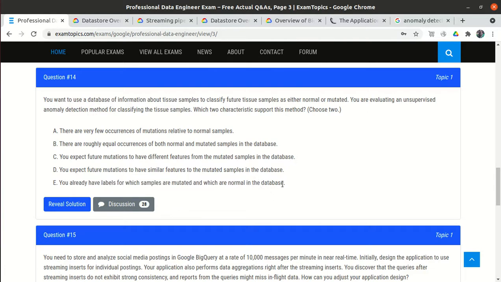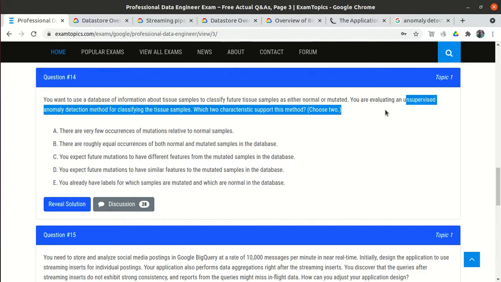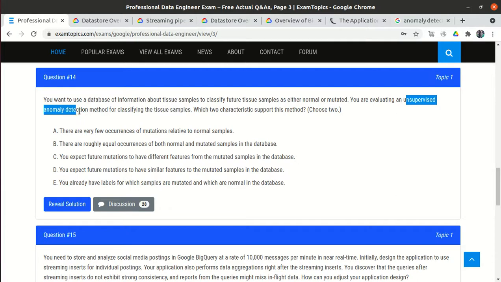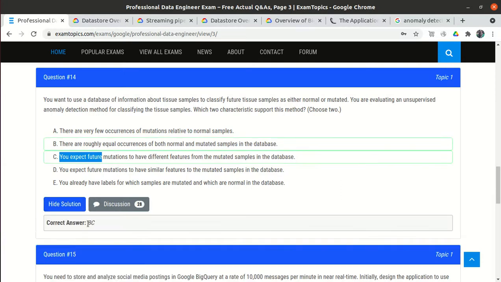This is definitely wrong because it is unsupervised anomaly detection, and in anomaly detection we don't have the concept of labels. So as per me options A and C are correct, but the answer is given as options B and C. B is definitely wrong. As per me, A and C are correct.